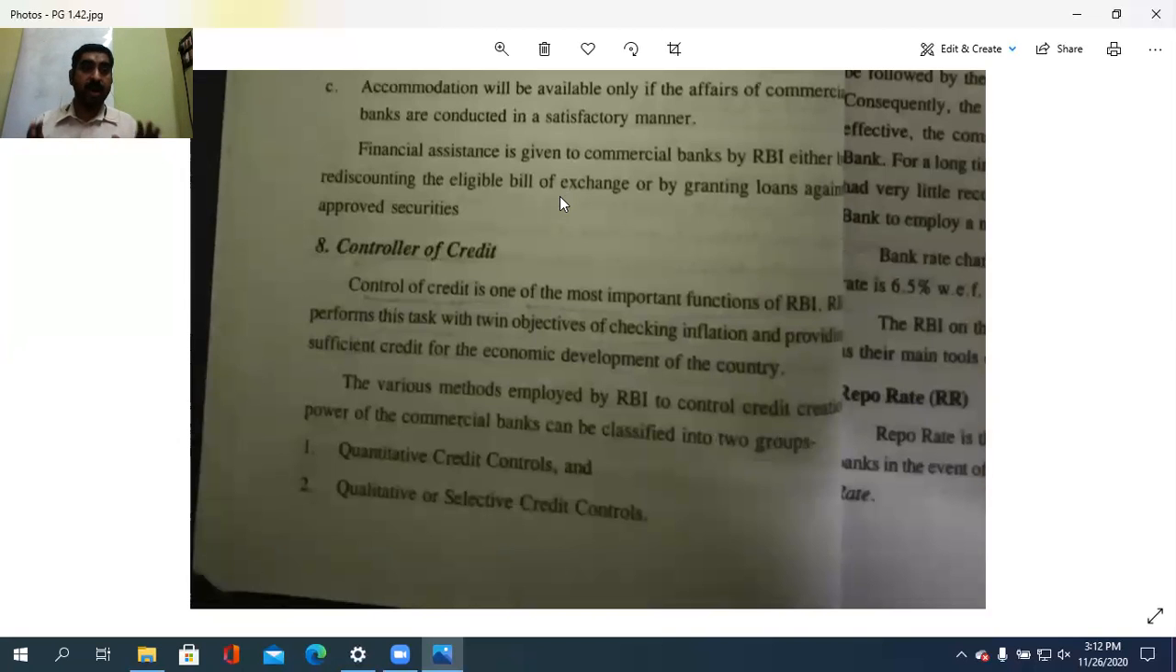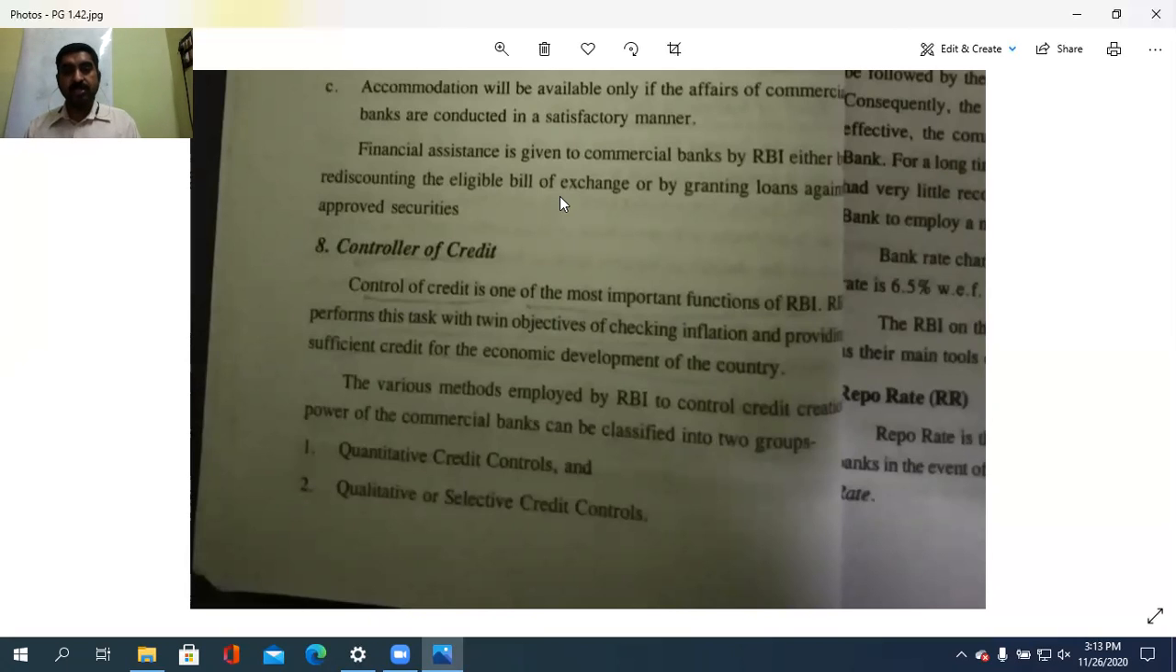Sufficient credit for the economic development of the country, and in case they need to, they check the inflation first, and also provide sufficient credit for the economic development of the country. So that is the controller of credit.